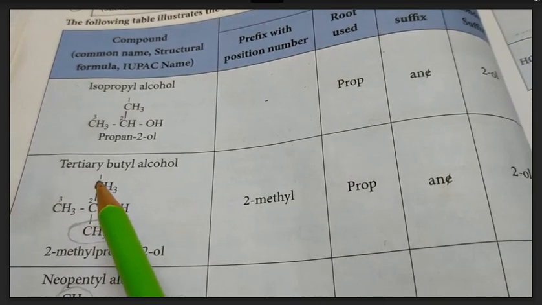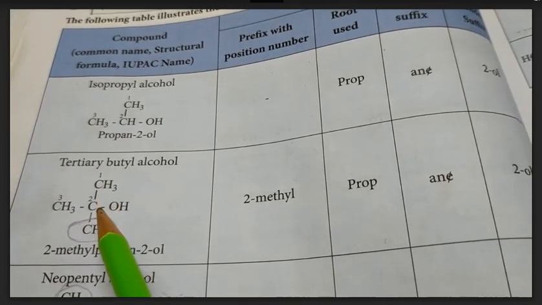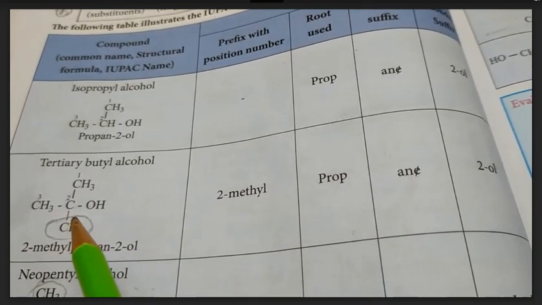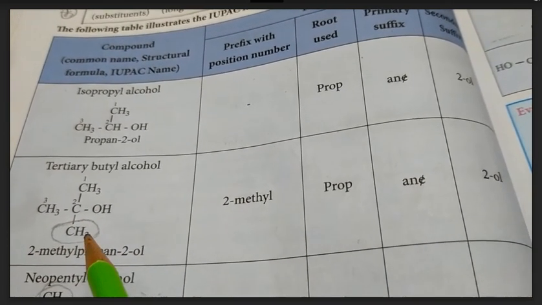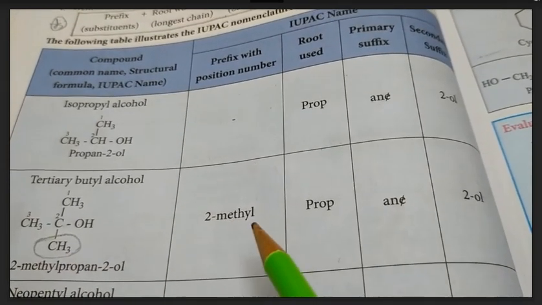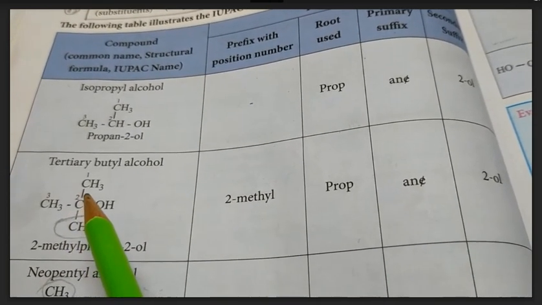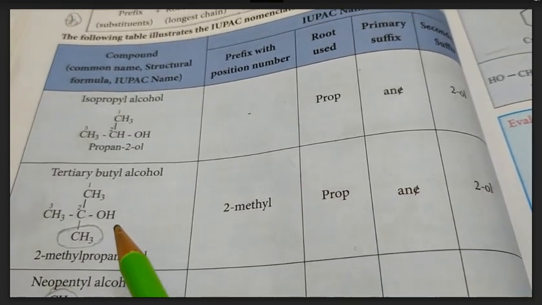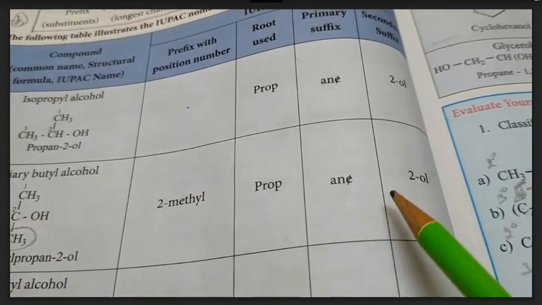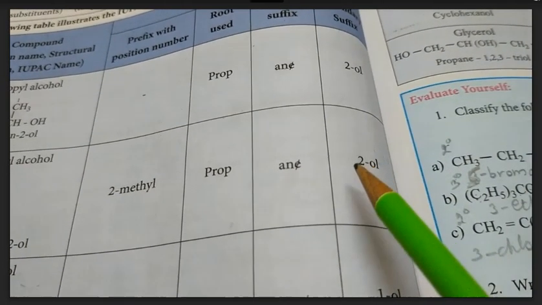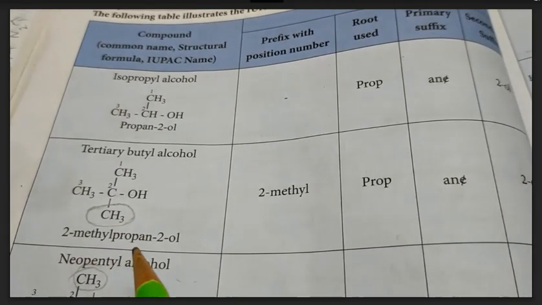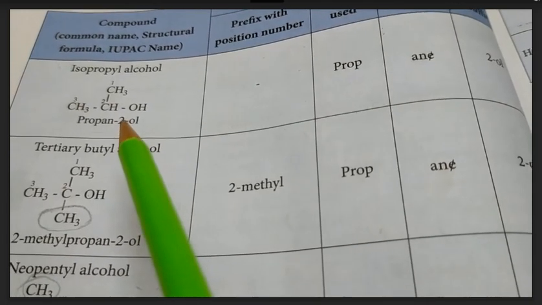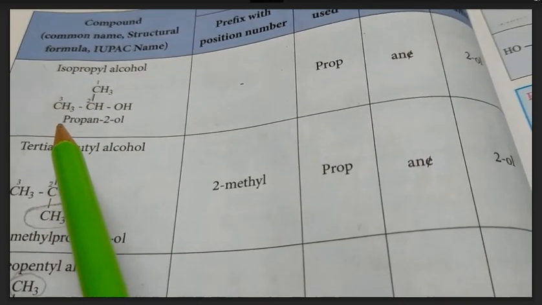So 3 carbon atoms in the root chain, so the root word prop. Then the second carbon has one substituent, methyl group, so 2-methyl, and between carbon and carbon only single bonds, so ANE, and then the OH group is present at the second carbon, so 2-ol. Sometimes that 2 we can bring in front, like here, see, propan-2-ol. That 2 we can bring in front of the name, 2-propanol.